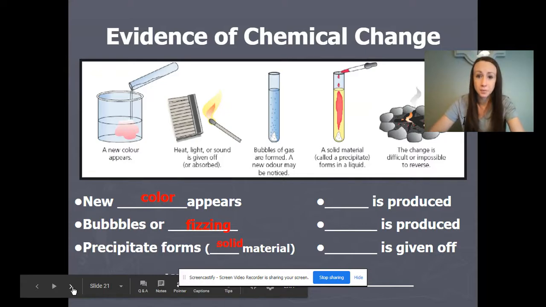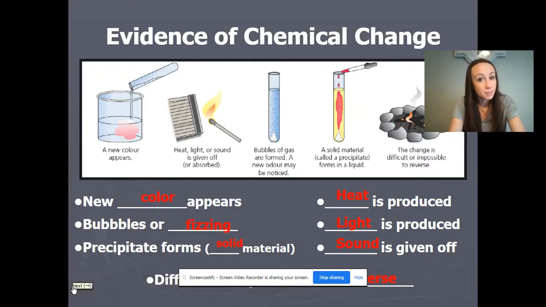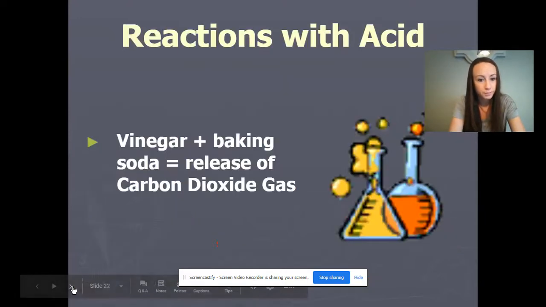We use this word precipitate. Again, that's not precipitation. We don't mean rain outside. Precipitate is a special science word that means a solid was being formed. Heat, light, or even sound are all examples of energy. If we have a change in temperature, or light or sound being given off, those are energy changes, and those are clues to us that we have a chemical reaction or a new substance. Chemical reactions are also difficult to reverse. They can be, but they usually require another chemical reaction. Not all chemical reactions can be reversed.